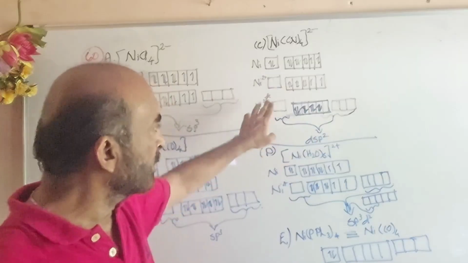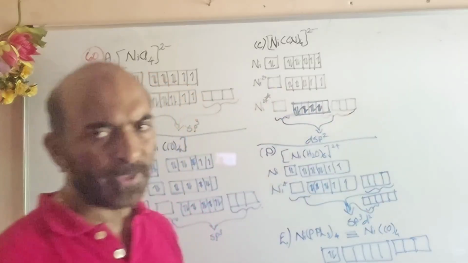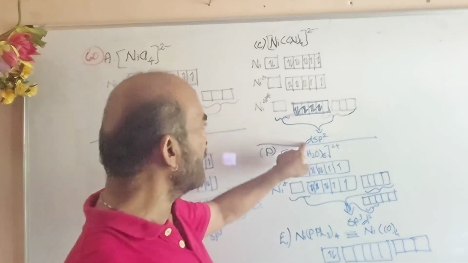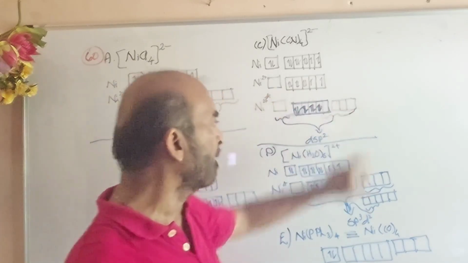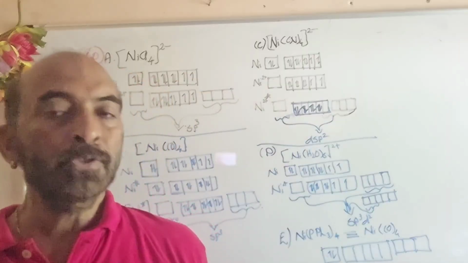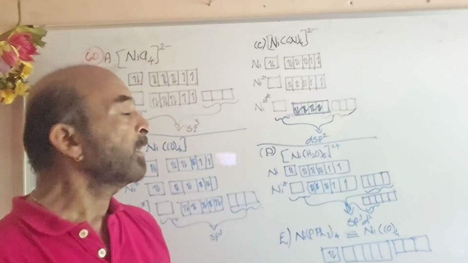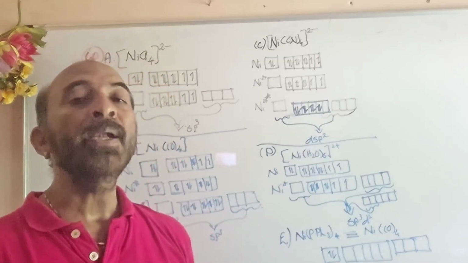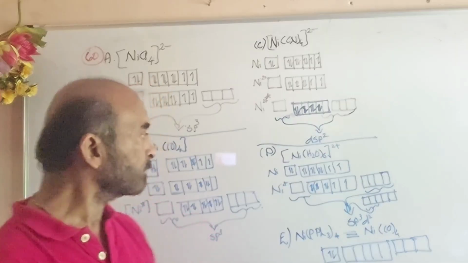So it has a vacant s orbital, a vacant d orbital, and also vacant p orbitals. It undergoes dsp2 hybridization, 3d, 4s, 2 of 4p, and forms a square planar complex. Here also there is no unpaired electron, and so this is diamagnetic.